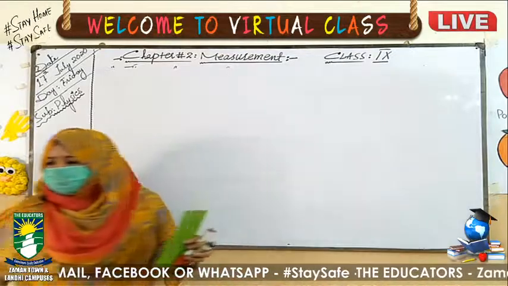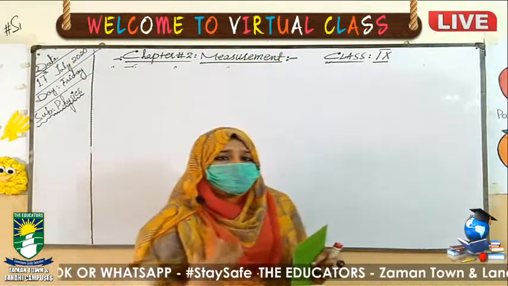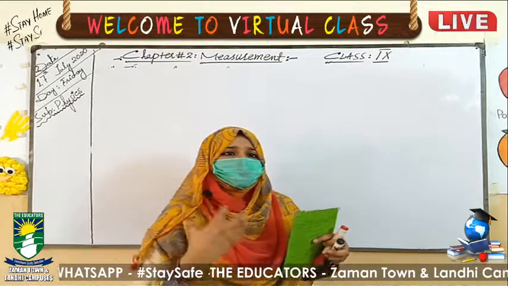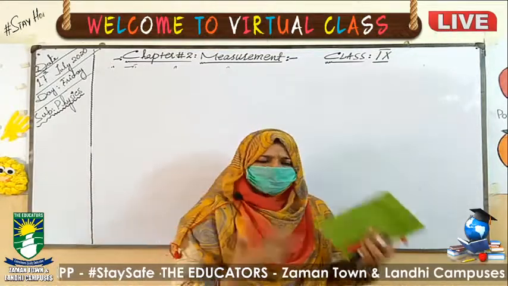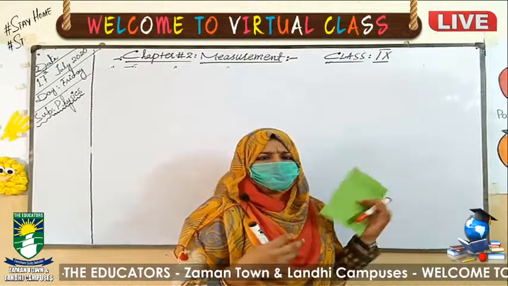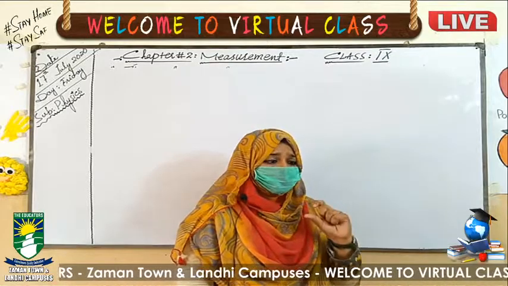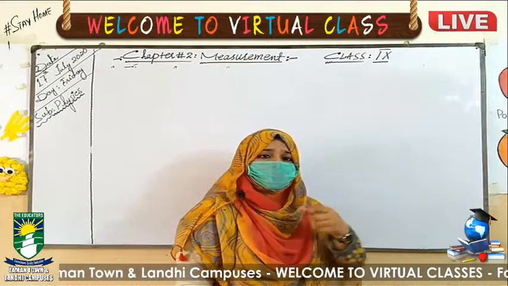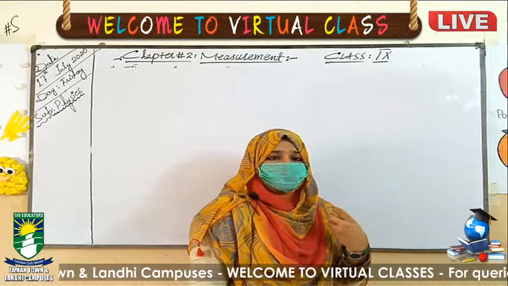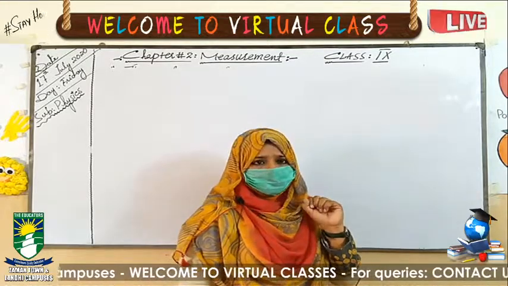The question should rise in your mind: how much matter, or how much quantity of a substance, is present in 1 kilogram? Whatever we are purchasing, like sugar or flour, we purchase in kilograms, 2 kilogram, 3 kilogram. First of all, the question should rise in your mind how much quantity of that matter is present in the 1 kilogram standard.